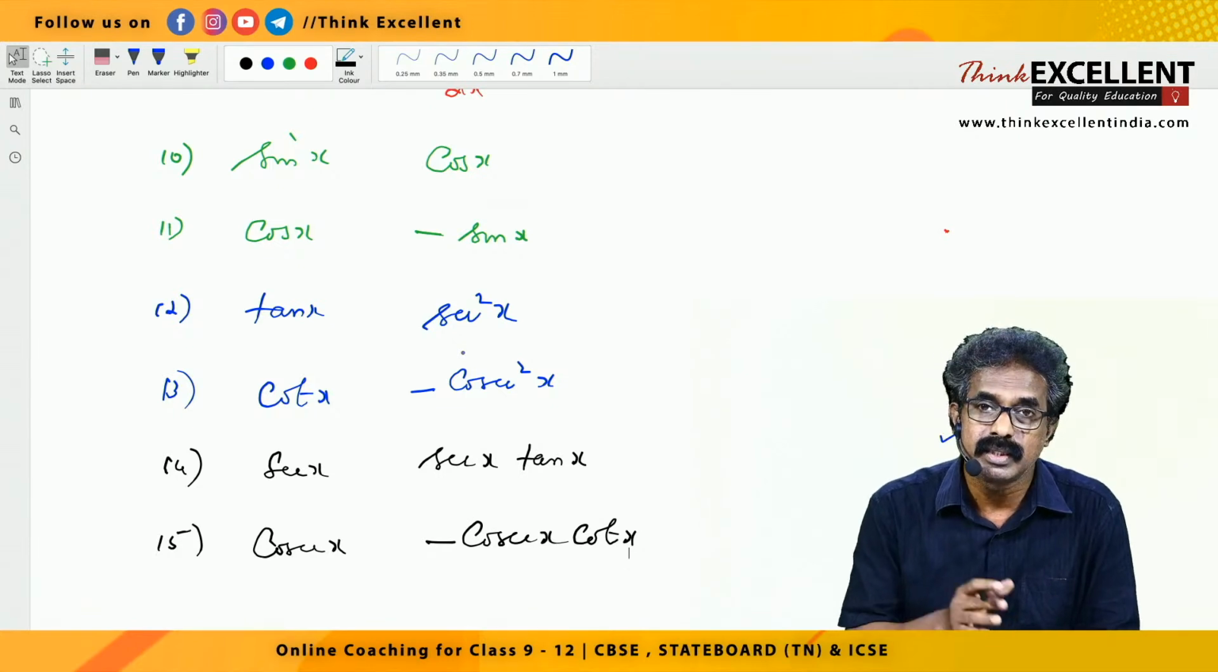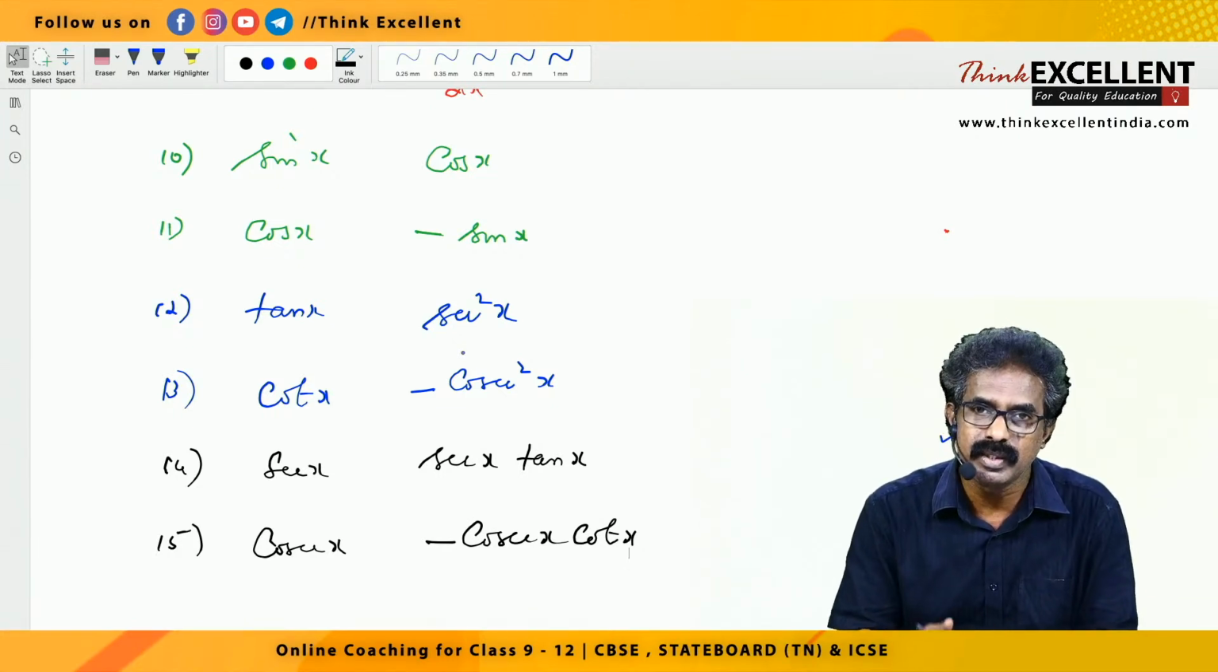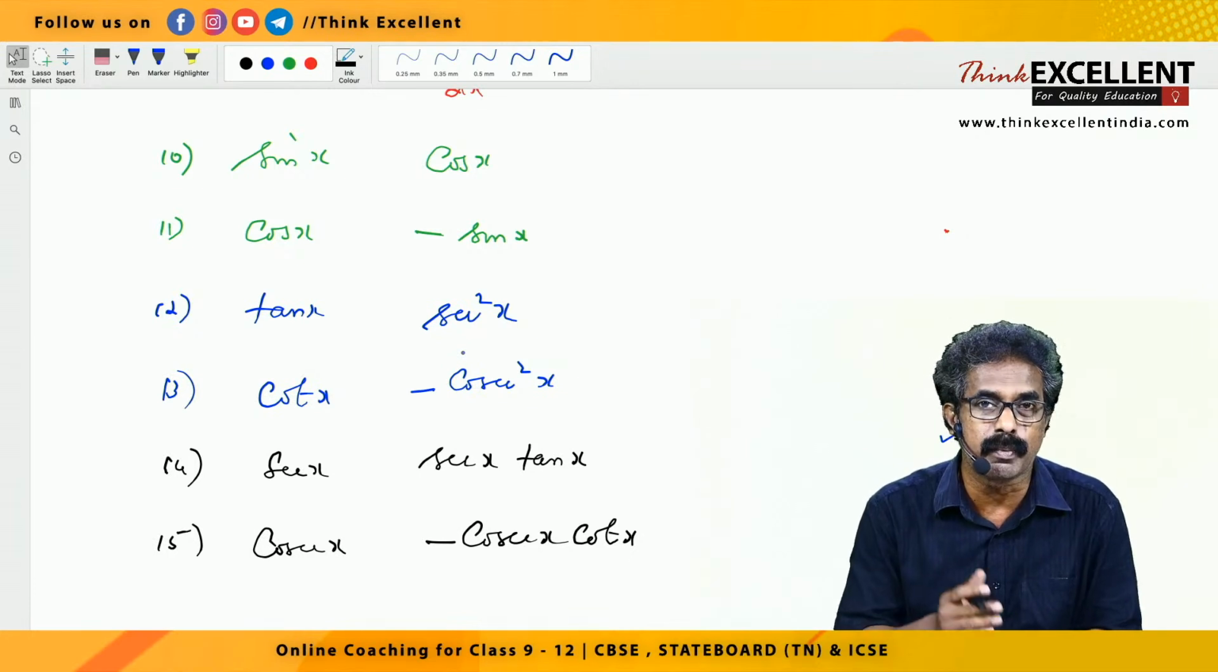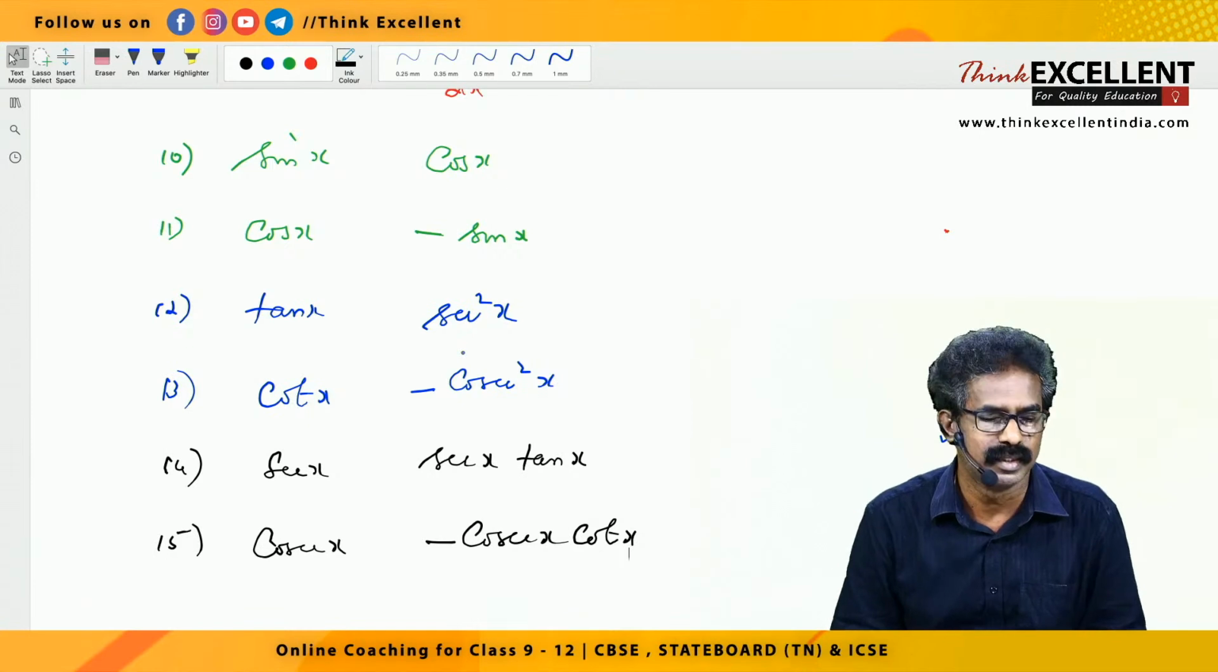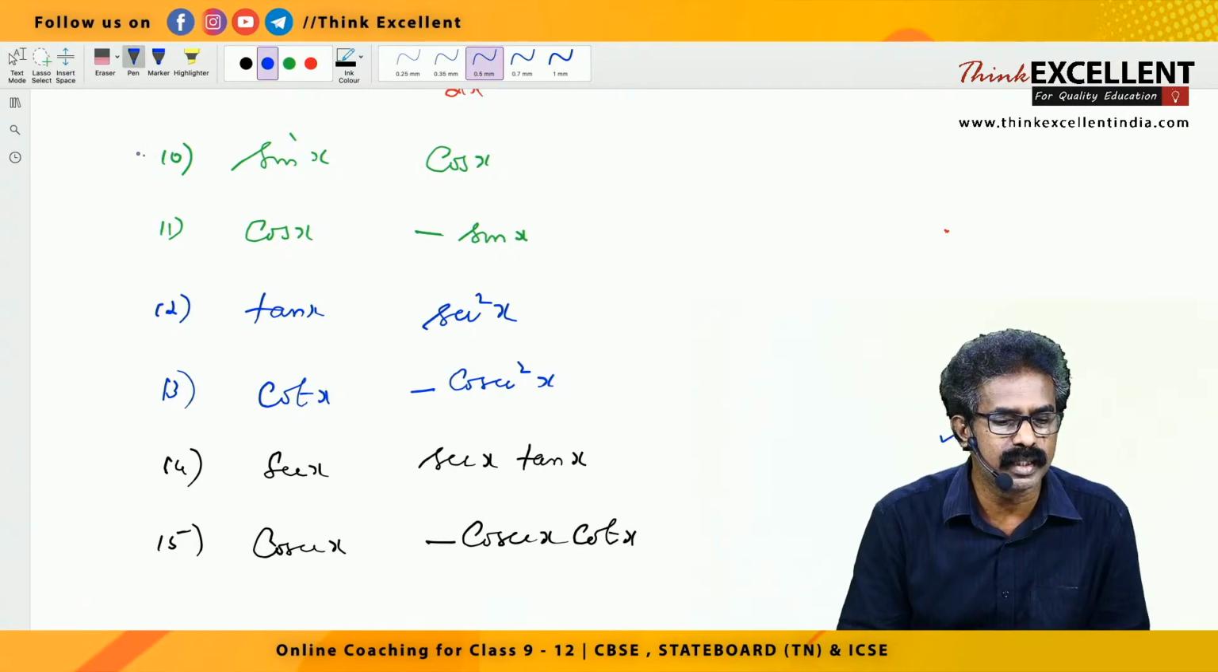Secant x derivative is secant x tan x. Cosecant x derivative is minus cosecant x cot x. Secant x tan x, cosecant x cot x. If you compare and study these two, you can study very easily.